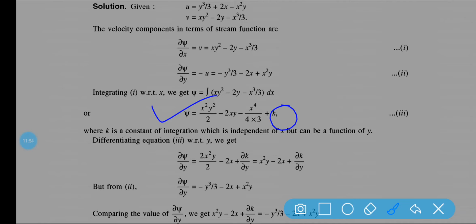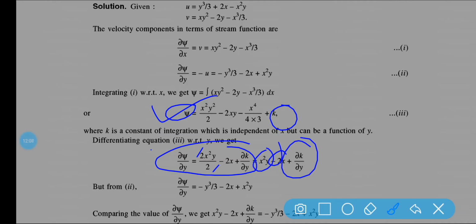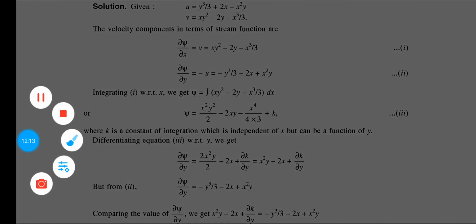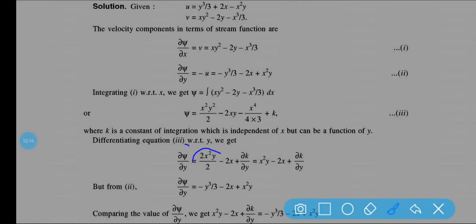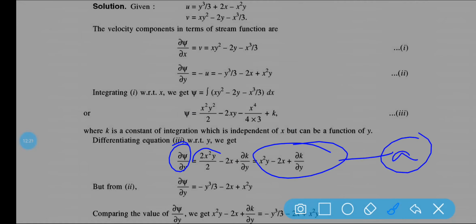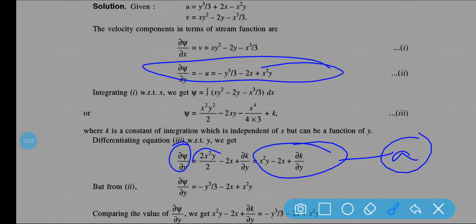Now if I am differentiating psi with respect to y, we will be getting del k by del y, in terms of del k by del y. But here these two cancel out, so x square y minus 2x plus del k by del y. Now this del psi by del y, this equation I have already got, del psi by del y is equal to this. This is also an equation, equation 2, so this equation and this equation will be equal.